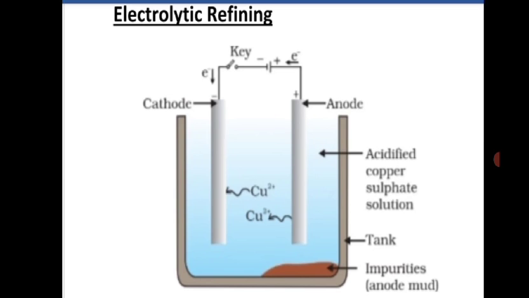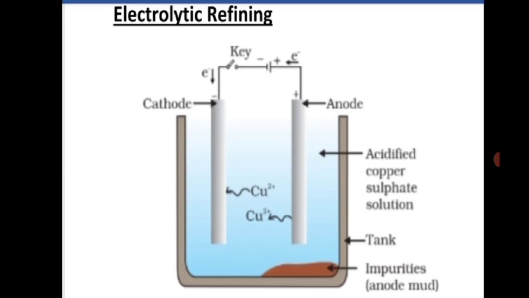When CuSO4 is in molten state, it gives Cu2+ and SO4 2-. There are two rods. One is a pure copper rod which is connected to the negative terminal of the battery, and it is called the cathode. The other is an impure copper rod which is connected to the positive terminal of the battery. It is called the anode.